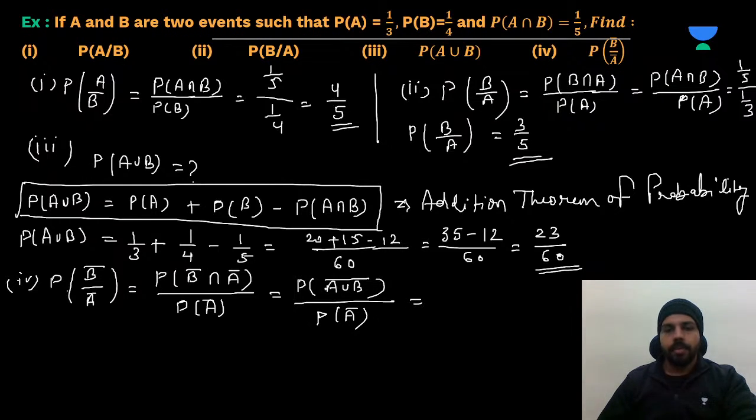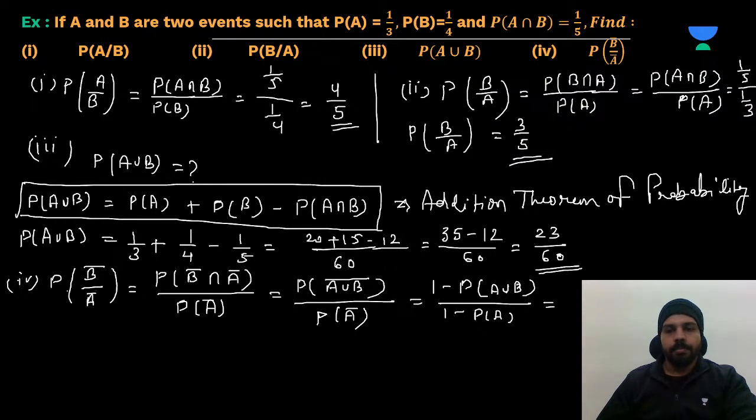Now the complement of A union B will be equal to 1 minus probability of A union B. And in the denominator, it will be 1 minus probability of event A.